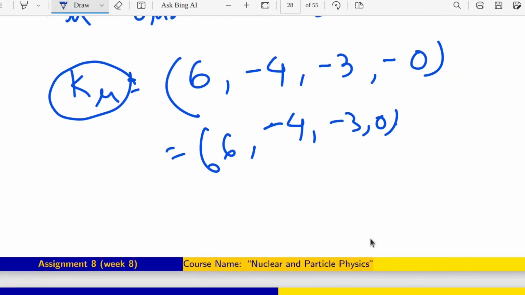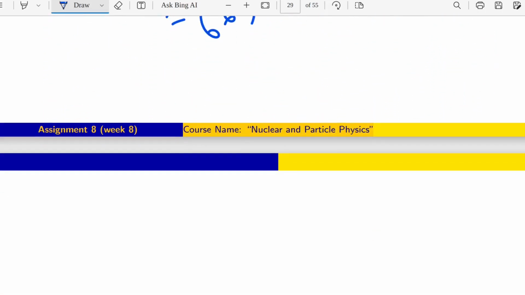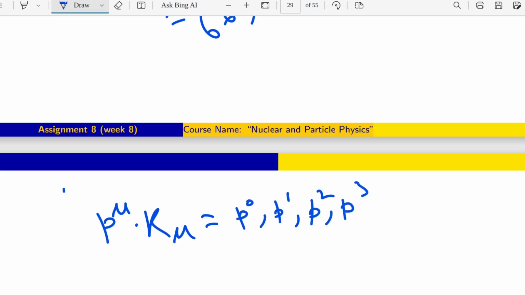Now coming to the question again, they are asking about P mu dot K mu. So what will be the answer? Let's say it is P0, P1, P2, P3, and this is K0, K1, K2, K3.